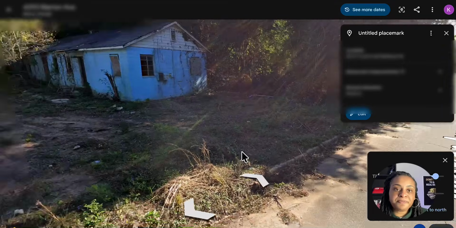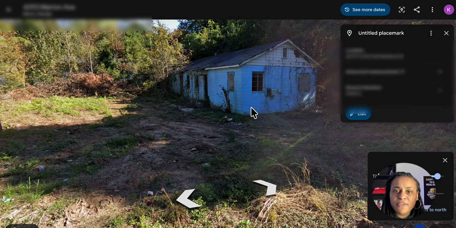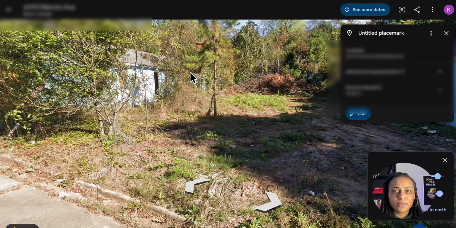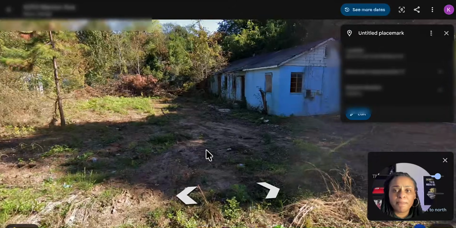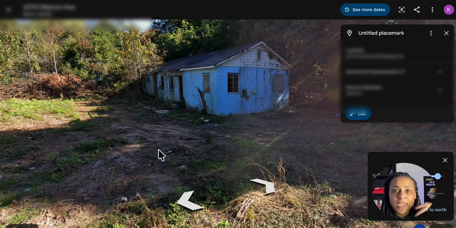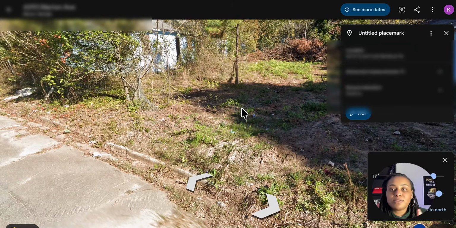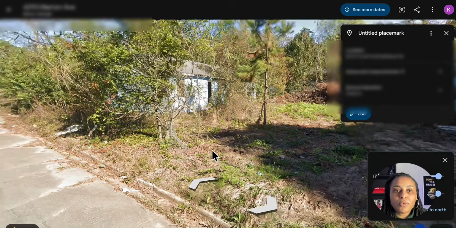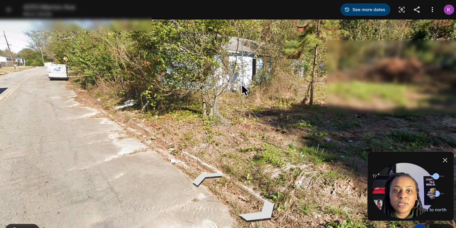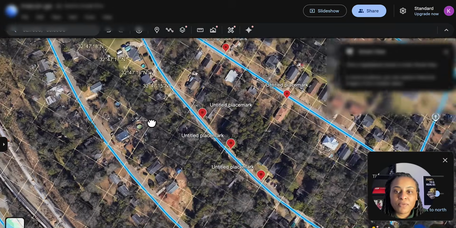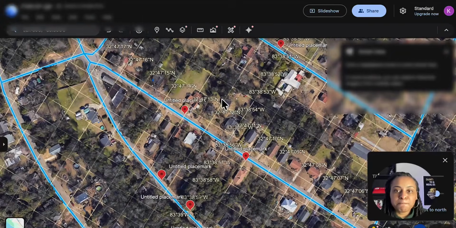So this one, I wasn't sure if it's like a multi-unit. It looks like, and there's some right here too, but it's boarded up. It looks abandoned. And you may say, well, Kay, how do I know how to contact these folks? What do I do next? Check out that other video where I do discuss and disclose some information of what your next steps could be, right? So let me exit out of here for a second. That's one property, one of my red dots. Let's look at another red dot to see what we're looking at.